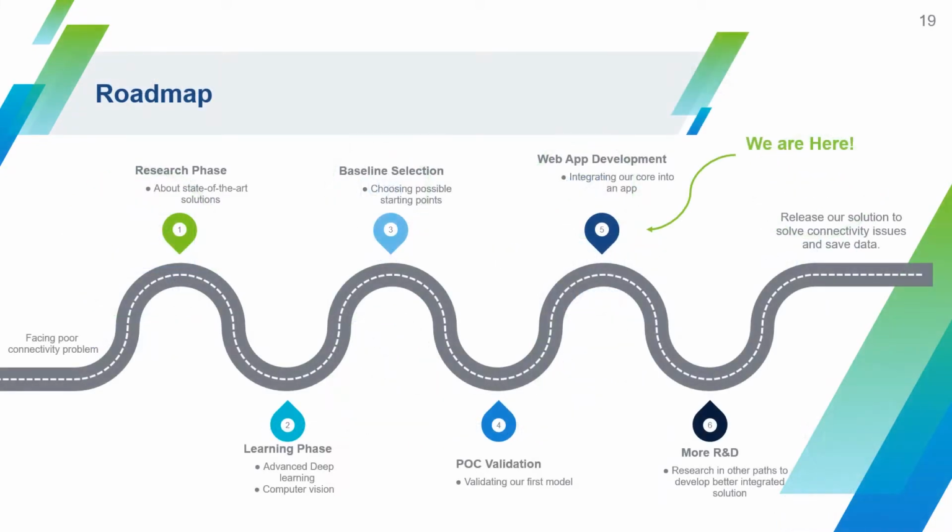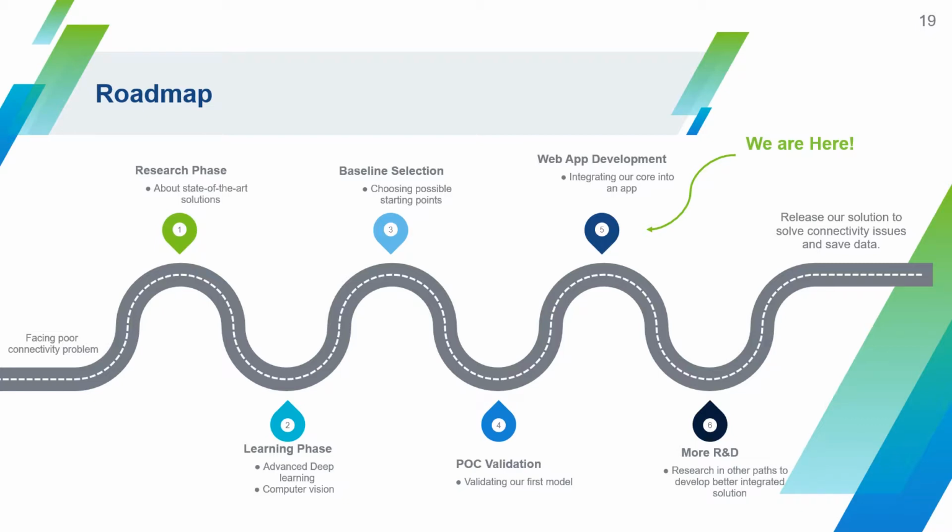This is our roadmap. We started by defining the problem, which is poor internet connectivity. After that, we moved to the research phase to find the latest developments in this field. At this point, we found NVIDIA's mixing solution, in which we got inspired by. Then, in the learning phase, we dig deeper in topics like deep learning and computer vision to better understand how to approach the problem and find possible solutions.